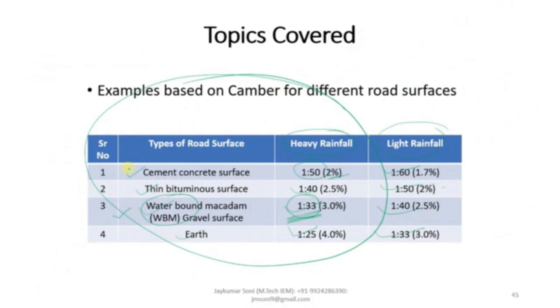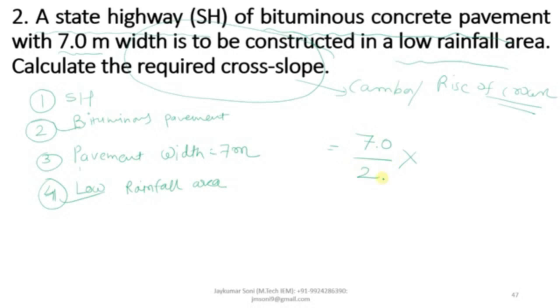So let us move towards this particular table. Bituminous surface is given, which is this, and low rainfall area, which is 1:50, is given. So you need to put the value of 1:50. And if you calculate this particular value, you will be getting 0.07 meter as the value of camber or cross slope or rise of crown. So this is how you can calculate the value of camber.